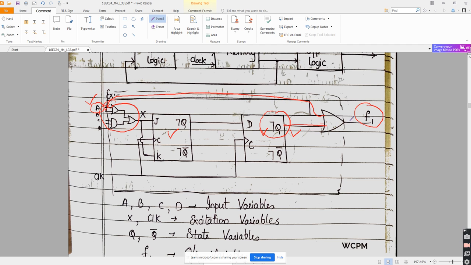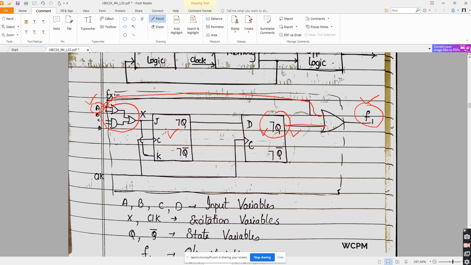So this F1 depends on the output of the memory element and even on the input applied to the system. That's why it is called a sequential output. Output not only depends on the memory element, output also depends on the inputs.